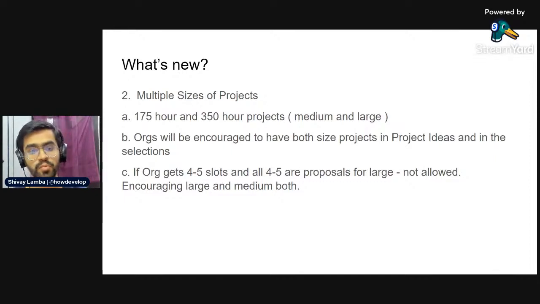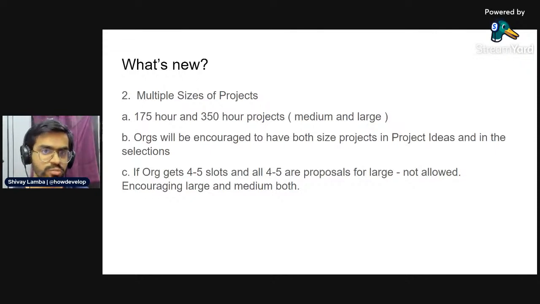When they're actually submitting their project ideas and when they'll actually be selected. One thing to keep in mind is that if an organization gets 4 to 5 slots and all the proposals they request are large, that will not be allowed. So the main aim is that every organization should focus on having a balance between medium and large projects, because it's not always possible for the contributors to really take part in the large projects.